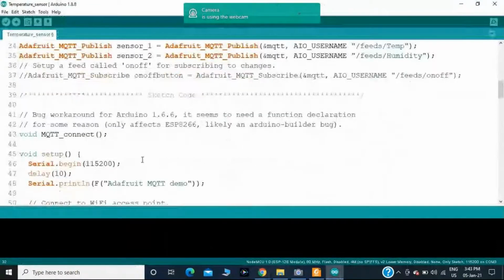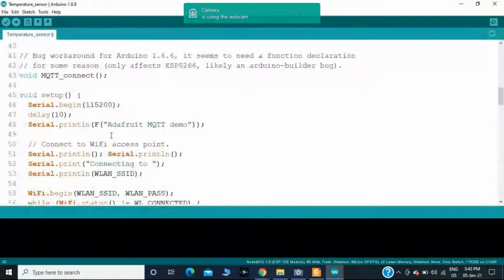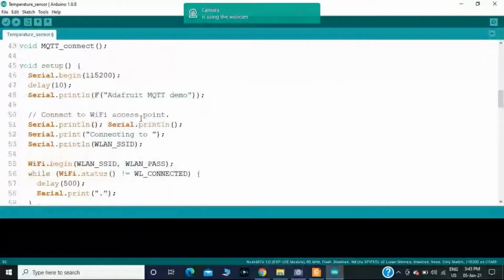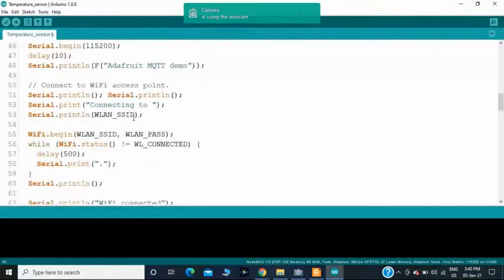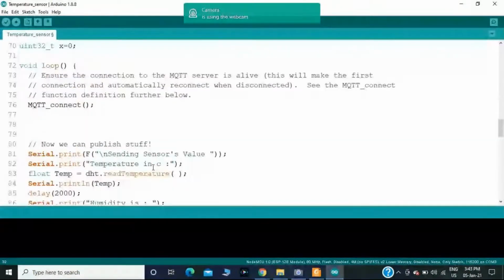Then in order to connect the NodeMCU to the MQTT, you should use void MQTT underscore connect, and with the help of a Wi-Fi access point you should connect, where you will have to provide the SSID and the password. You should connect this one. Then you should publish the two data.